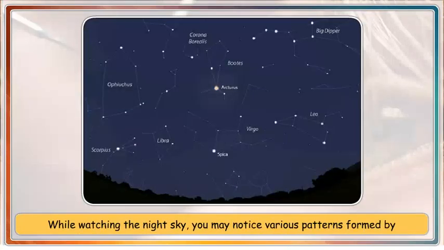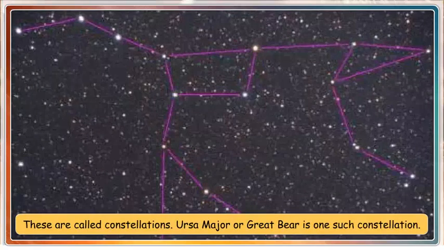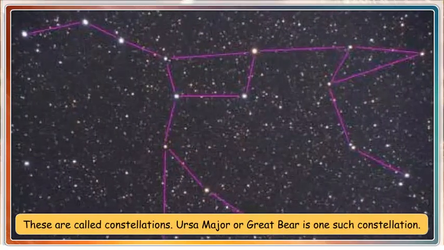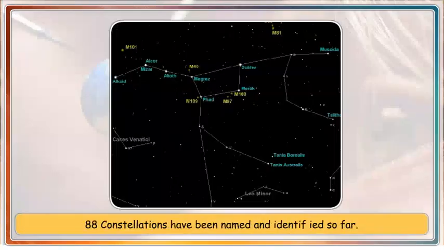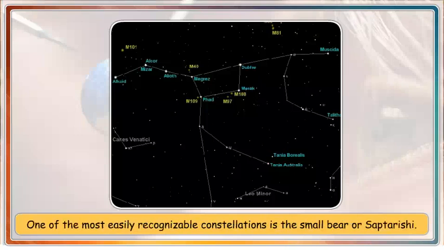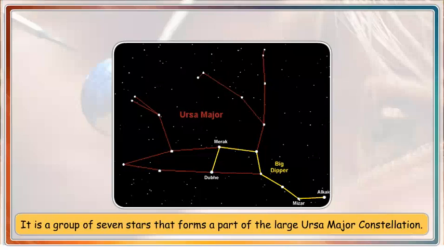While watching the night sky, you may notice various patterns formed by different groups of stars. These are called constellations. Ursa Major or the Great Bear is one such constellation. 88 constellations have been named and identified so far. One of the most easily recognizable constellations is the Small Bear or Saptarishi. It is a group of 7 stars that forms a part of the large Ursa Major constellation.